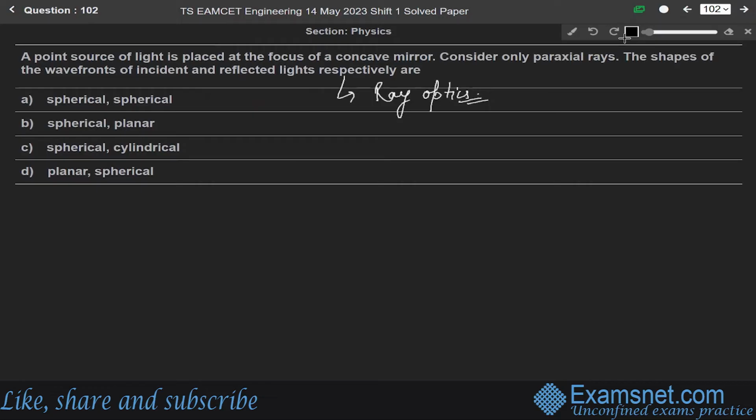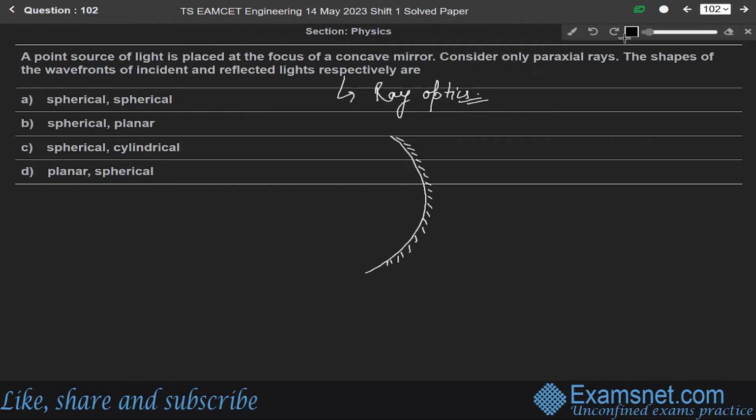Let us say this is a concave mirror. And the point source emits spherical wavefronts as the light diverges from a point source in all directions. So here the incident wavefront will be spherical in nature as given in the question.